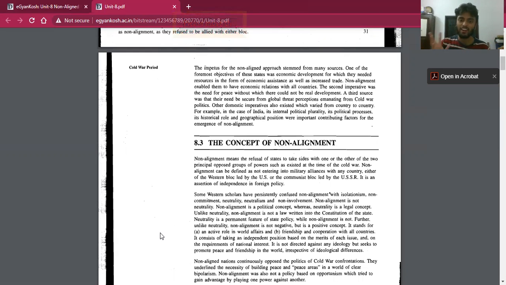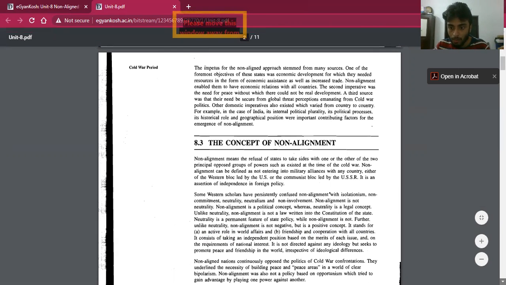So we need to understand one concept: non-alliance is not negative. Non-alliance is positive in this sense. How is non-alliance a positive concept? Because it helps countries play an active role in world affairs, it could have an independent stand of its own, and it could have friendship and cooperation with all countries. So these are the two positive concepts of being in the non-aligned movement.